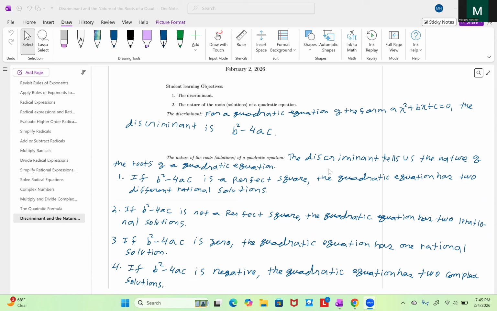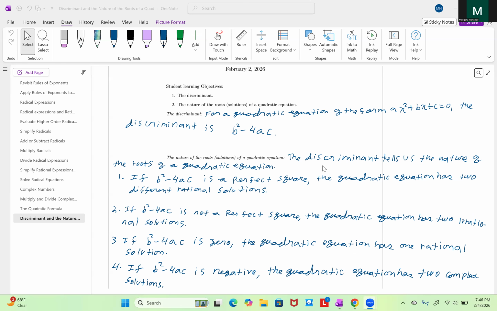The discriminant tells us the nature of the roots of a quadratic equation. Number 1, if b squared minus 4ac is a perfect square, the quadratic equation has two different rational solutions. Number 2, if b squared minus 4ac is not a perfect square, the quadratic equation has two irrational solutions.